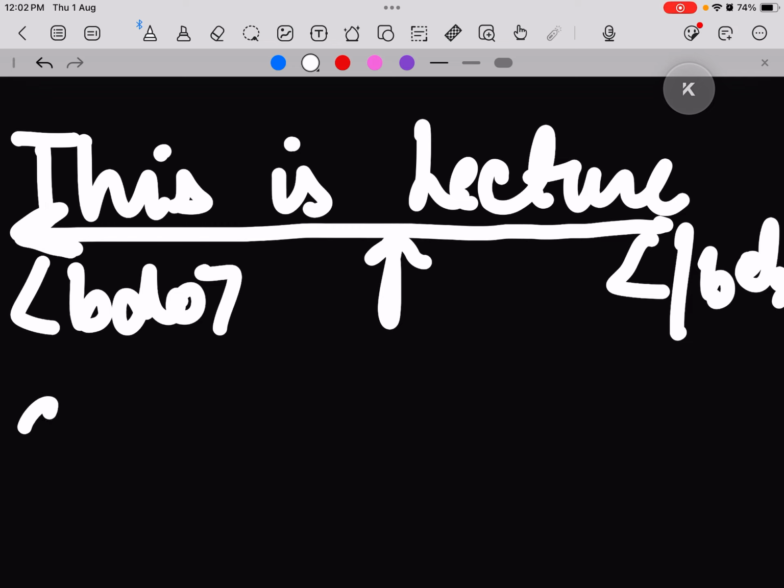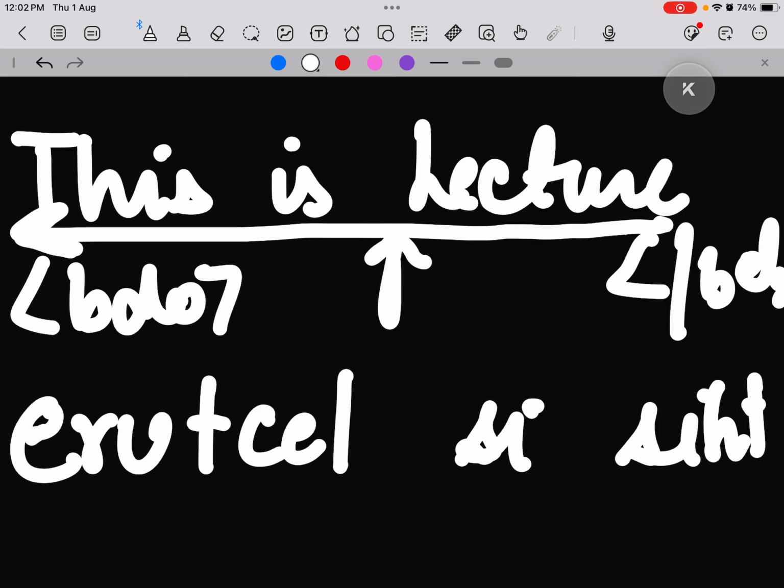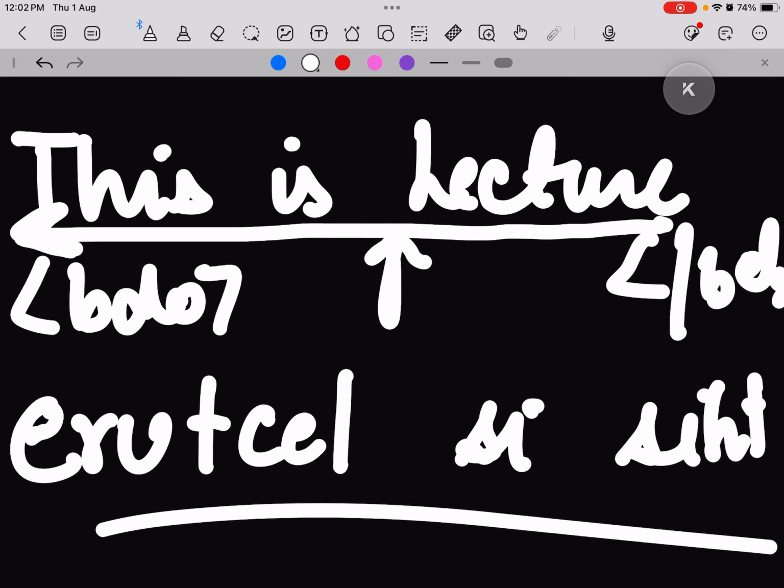So the output would be ERUTCELSISIHT. This will be the output. So basically it will be reversed. It will print from right to left instead of left to right. This will only happen if whatever browser you are using is supporting the BDO tag. Most of the browsers are. So this is the bidirectional override. Basically it changes the text from right to left instead of left to right.